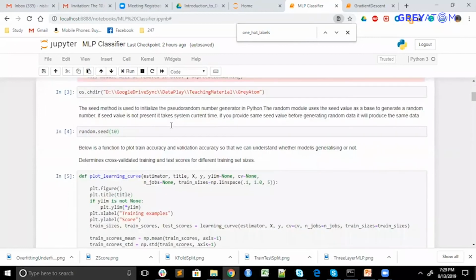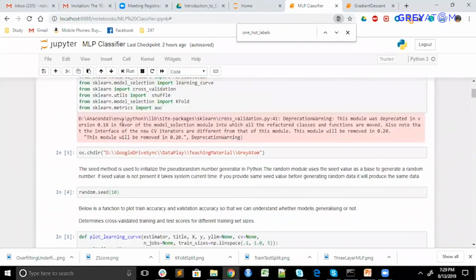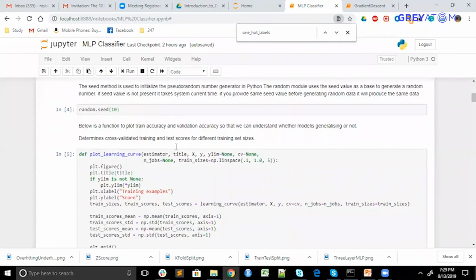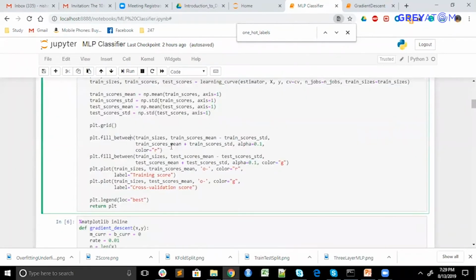So basically these are the libraries which I have imported, which will be used below, and this is a function which has some uses. We will cover it later.